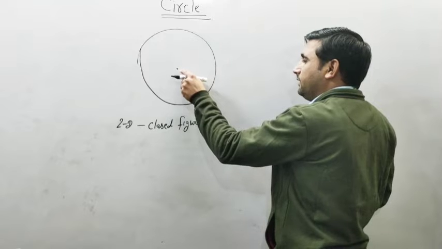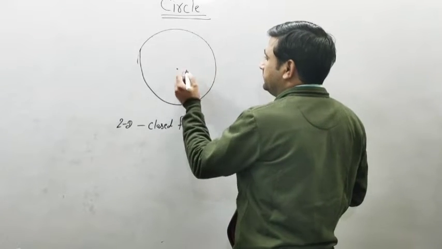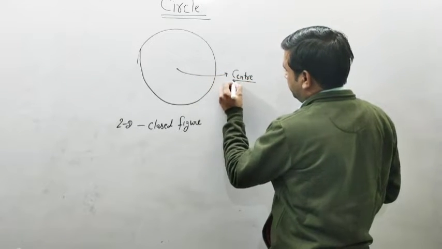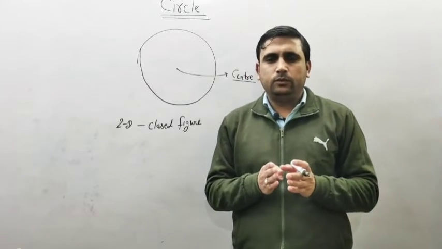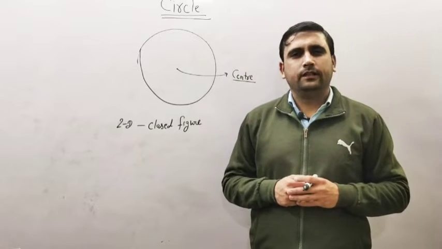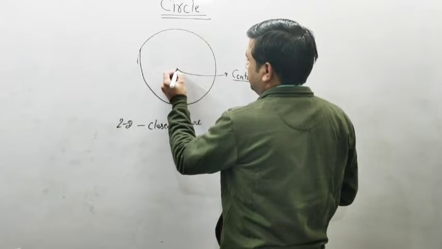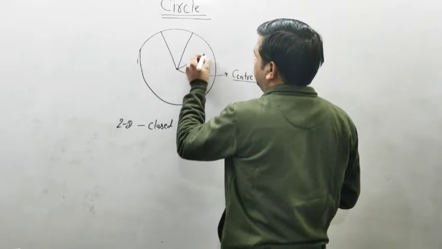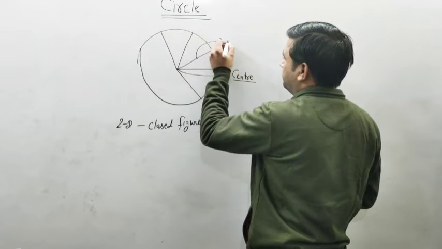This is the given point known as the center, and the distance from the center to any point on the circle is known as the radius.